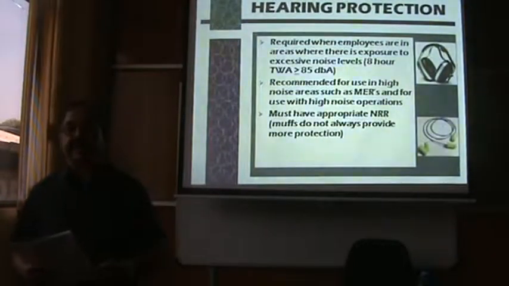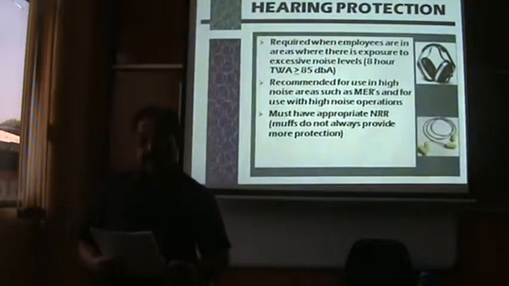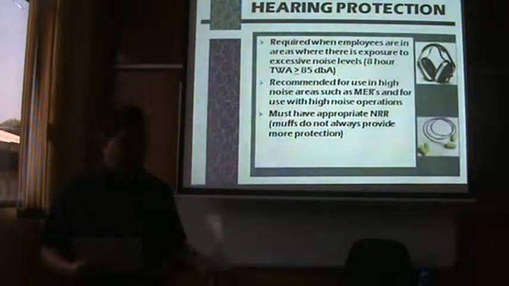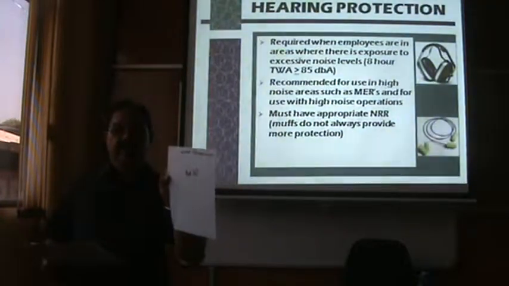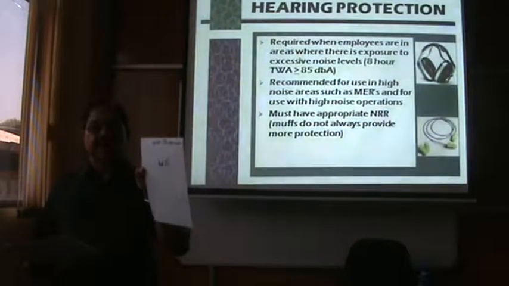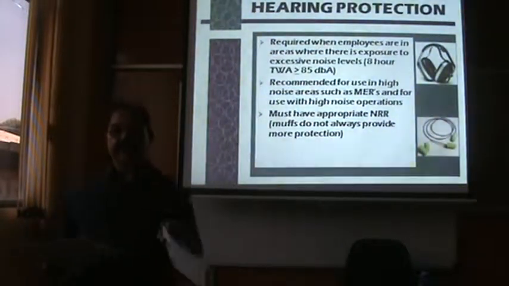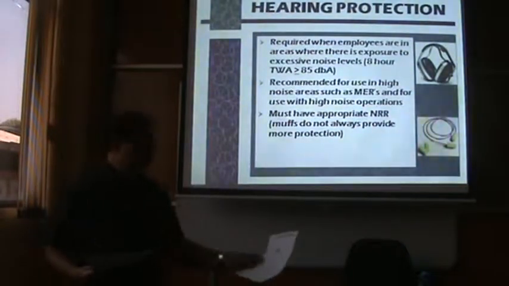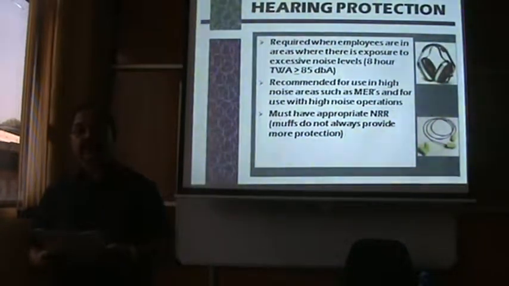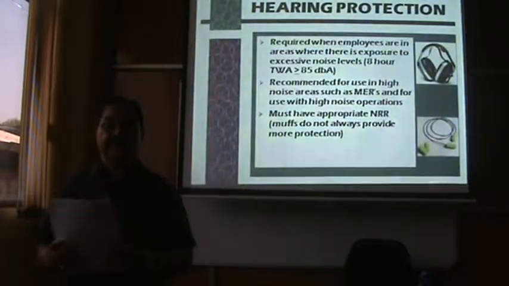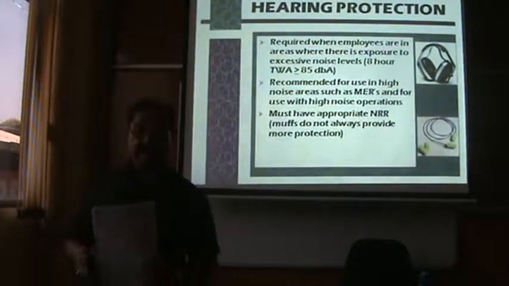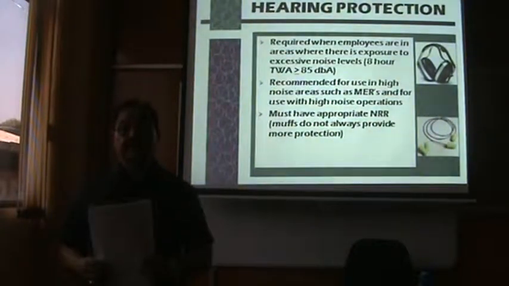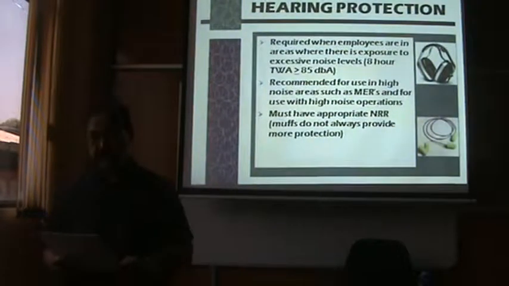Next is hearing protection. So your ears are to be protected with earmuffs or ear plugs, because this will protect you from intermittent, sudden or prolonged exposure to sounds with high decibel levels. You know, prolonged exposure will lead to deafness if you are under this for a long time. So correct use of this will prevent you from such things.